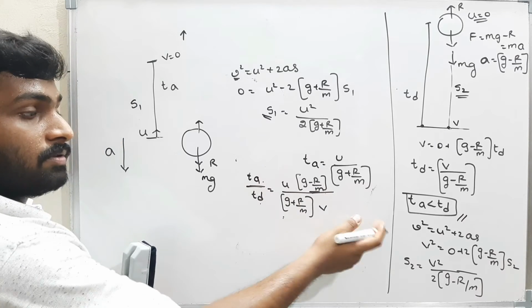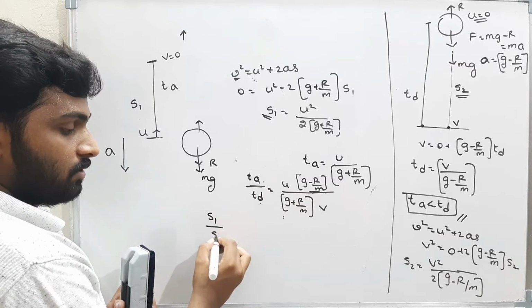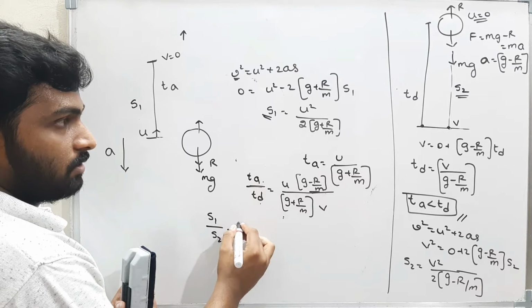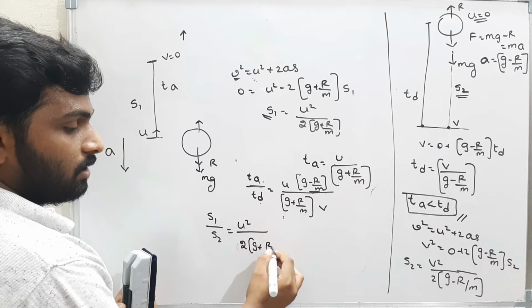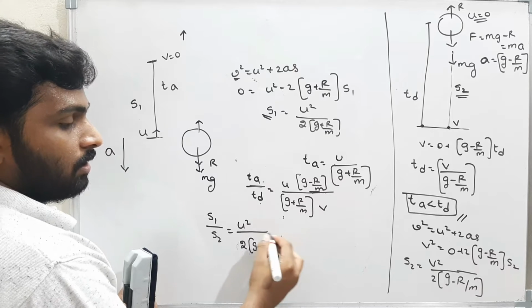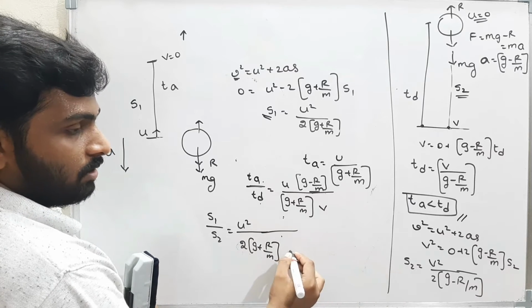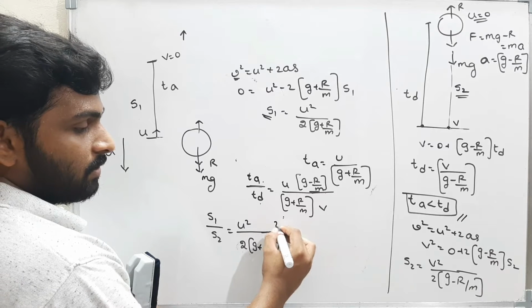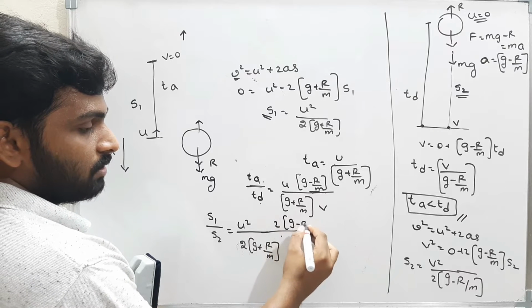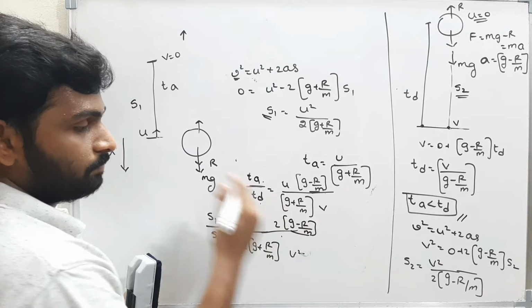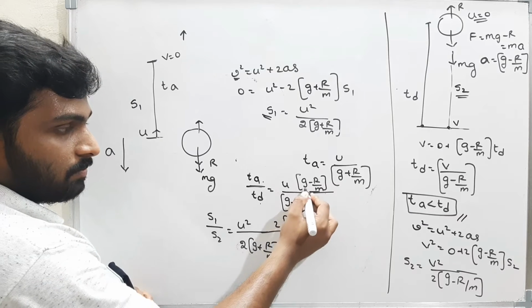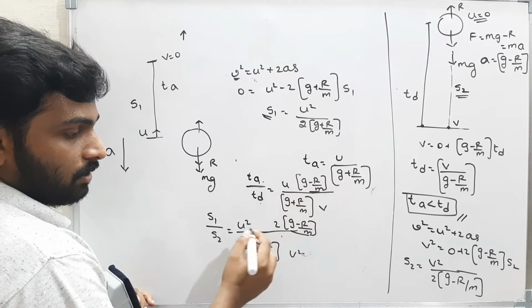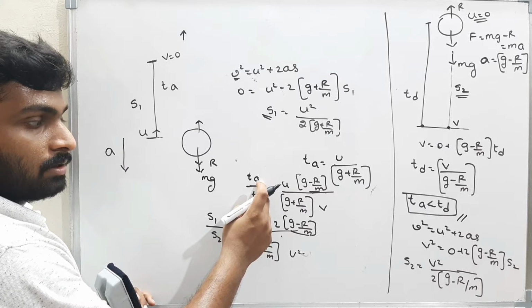Now what is the ratio between S1 and S2? The ratio between S1 and S2 is how much? S1 is u square by 2g plus r by m, and what is S2? S2 is nothing but v square by 2g minus r by m. That is the answer. What is this? g minus r by m into u, that is nothing but TA.